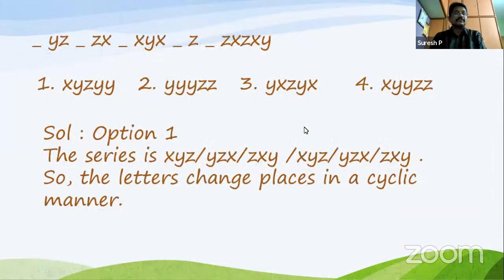Okay. Now the last one is YZ, ZX, XYX, ZXX. So how many are there here? Again 18. So divide the one as 6 groups. Each one is 3. So when you observe it, so here XYZ, YZX, ZXY. So these 3 combination letters means cyclic process. XYZ, YZX, ZXY. So this is called cyclic process. The same one repeats. So the option 1 is the correct one.